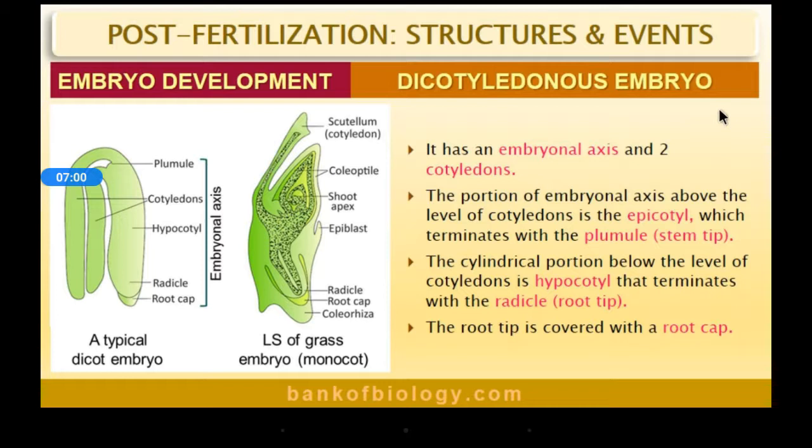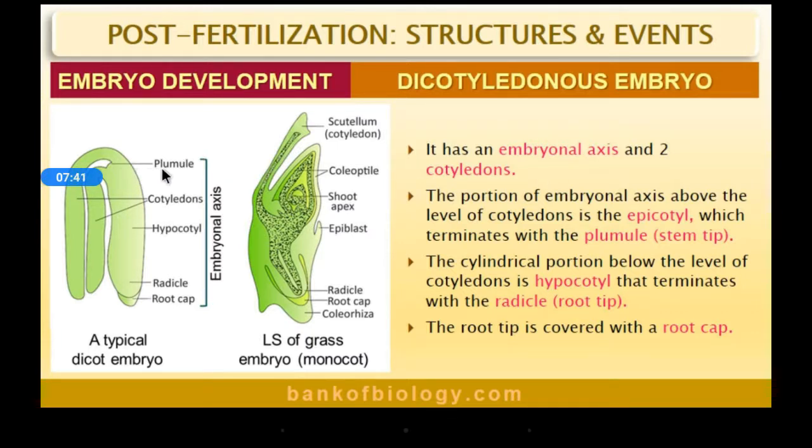Here it has the embryonal axis. Here you can see the picture of a dicot embryo and an LS of a grass embryo, a monocot. The embryonal axis is attached to two cotyledons, as it is a dicot. The portion of the embryonal axis above the level of the cotyledons is the epicotyl. Epicotyl means the part of the embryonal axis above the cotyledon, and it later terminates at the plumule.